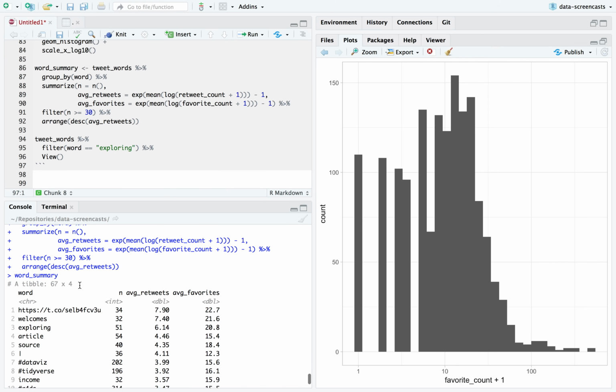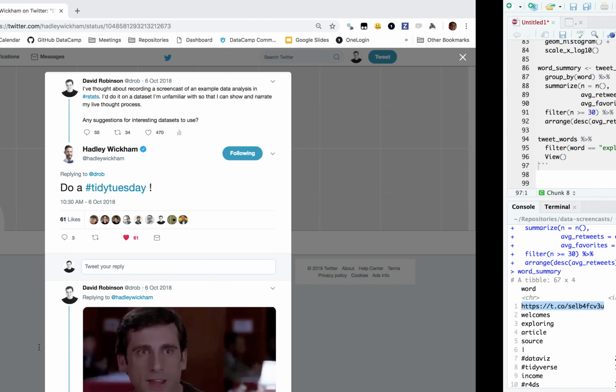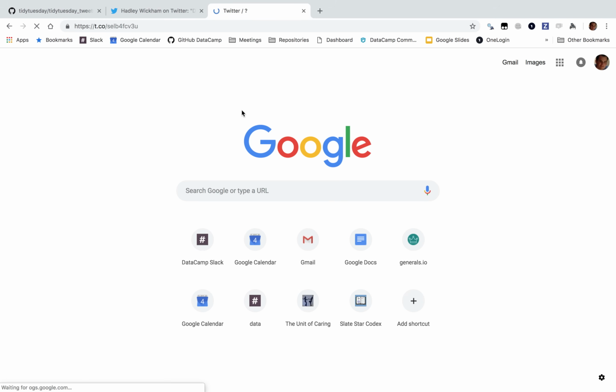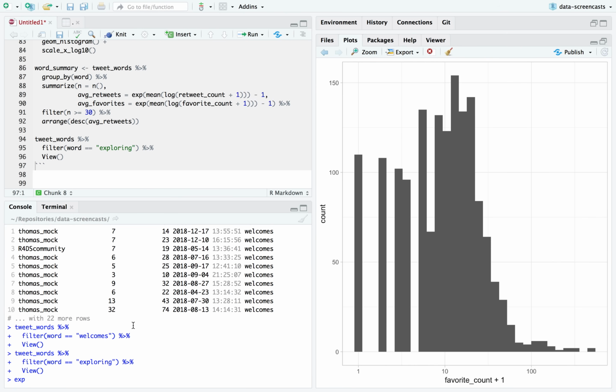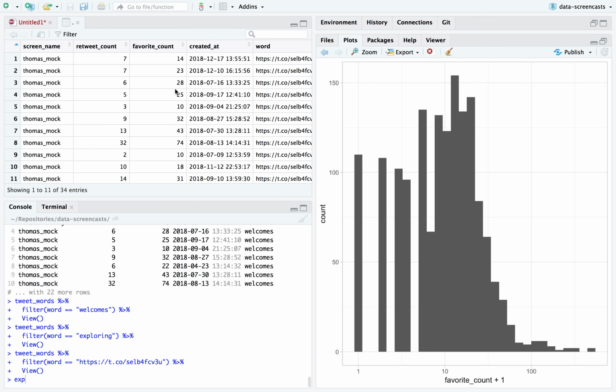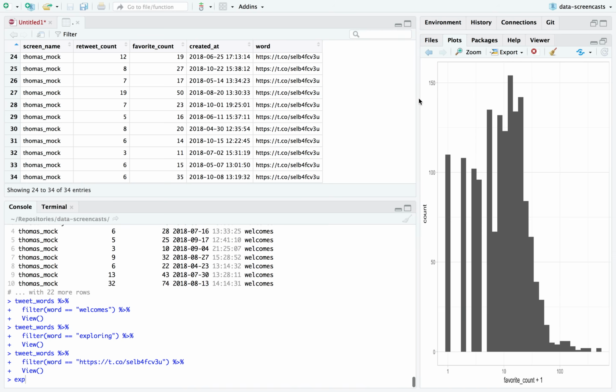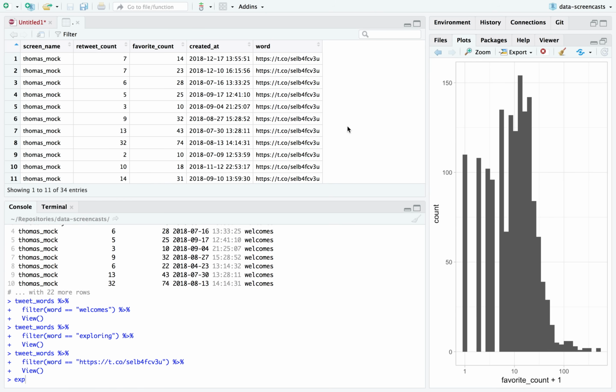I wonder what this link is. Maybe it's one that always occurs. That's actually going to be hard to find. If I say word is this, yes, that's one that maybe always occurs, I bet. So I don't know exactly. Oh, actually, we can find out now that I think of it.